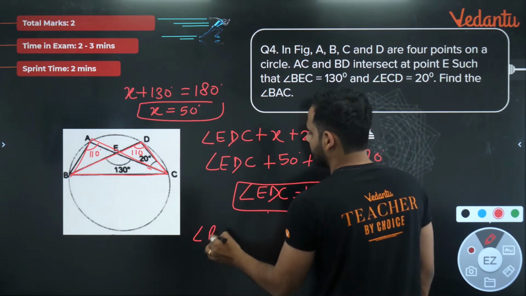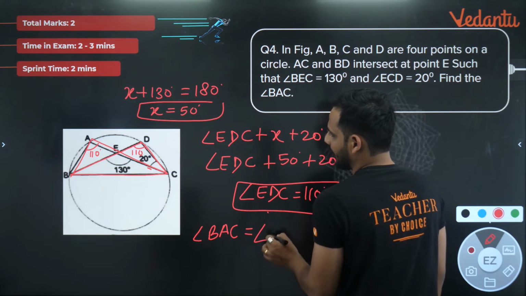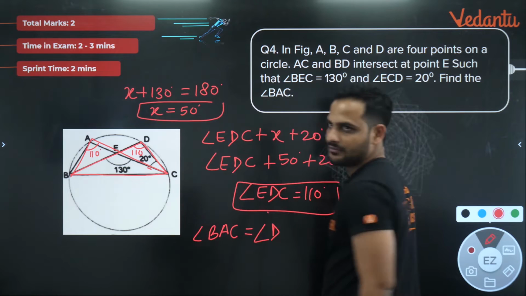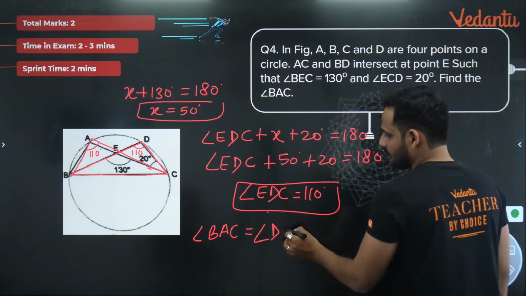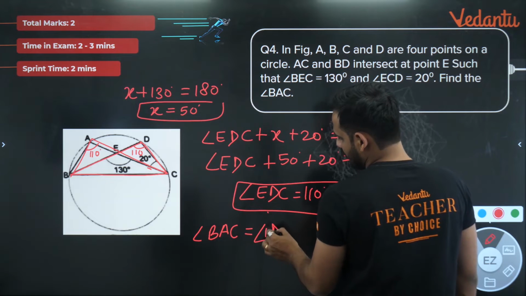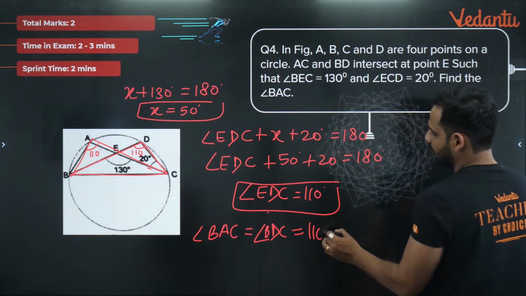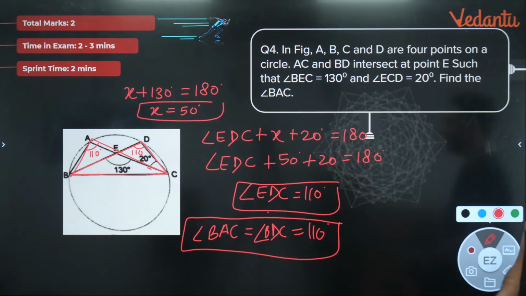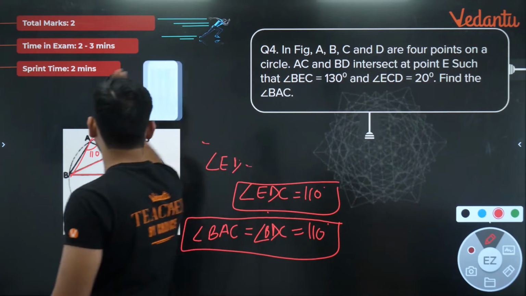So angle BAC is equal to angle BDC. EDC or BDC, both are the same thing only. Correct? So angle BAC is equal to angle BDC. Both are equal to 110 degree. So the value of angle BAC is what? 110 degree. Okay, chalo, very good.